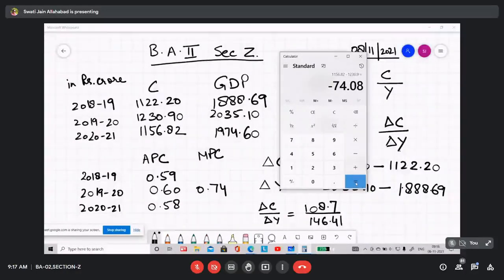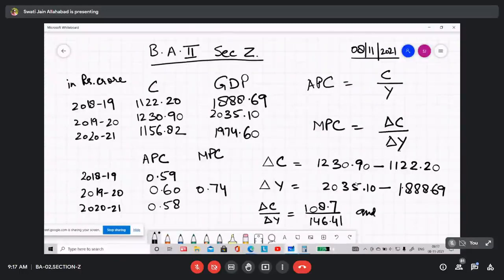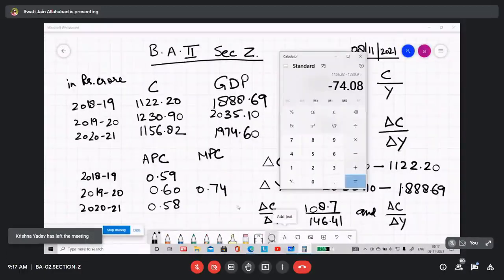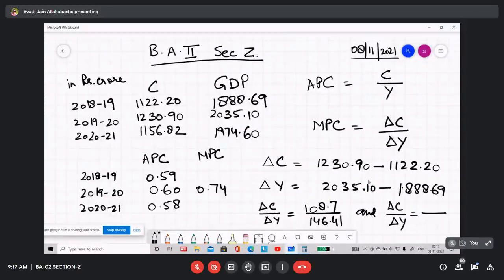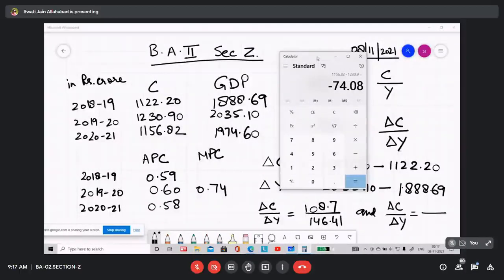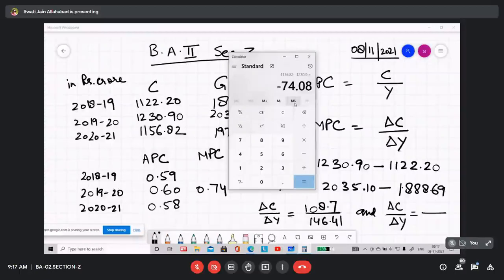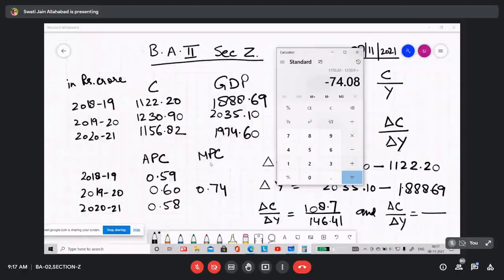Now, if you can see, you are getting delta C as a negative value. Keynes was not talking about this, because according to Keynes, delta C will never decline. But at the same time, the Keynesian consumption function says that as the income increases, consumption increases. So if the income is decreasing, then consumption is decreasing. You can see it clearly from the data.